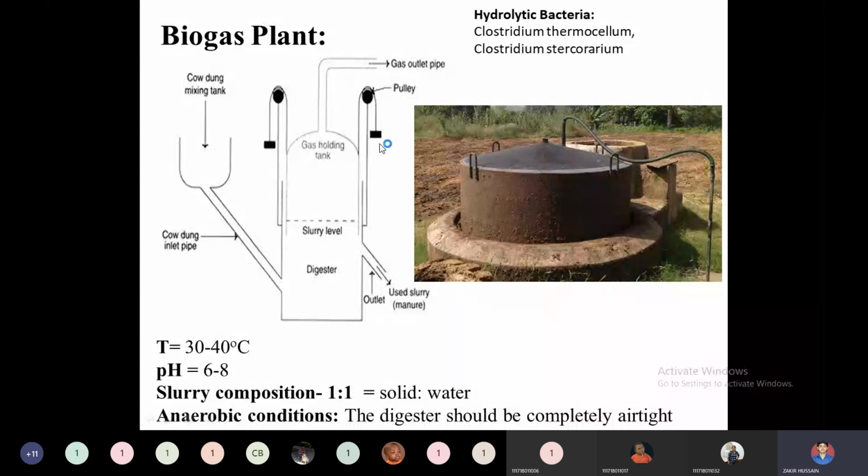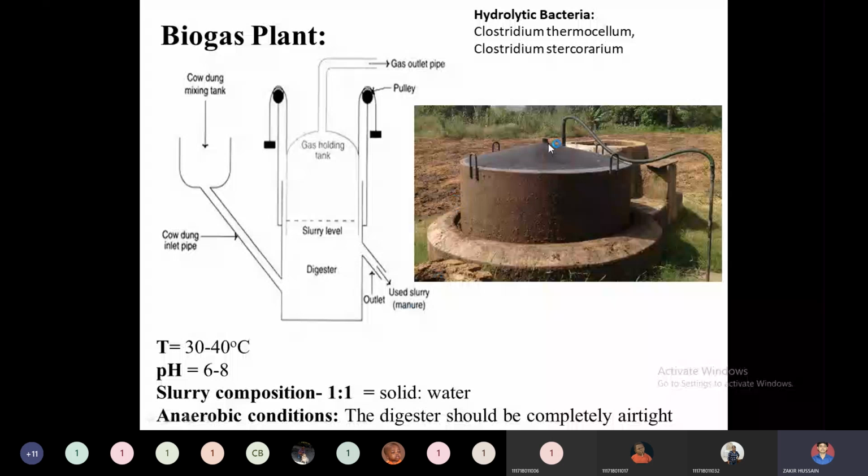The used slurry, or the spent cow dung as we can call it, comes out from the digester through an outlet. After digesting whatever the organic material inside, that organic material will be thrown outside from this outlet. This is called manure. This manure is a rich source of nutrients, as well as a rich source of ammonia, which is very useful for fertility, as a fertilizer.